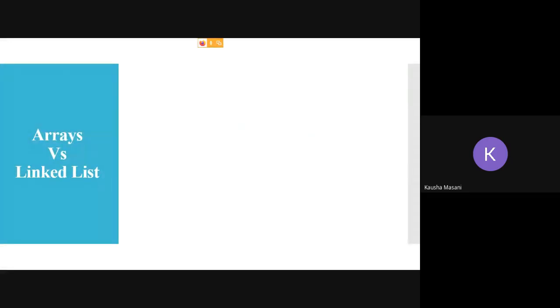Now, one of the most important topics, arrays versus your linked list. So what are the differences? Let's not go to the difference part, but let's see what are the strengths and what are the weaknesses. What are the strengths of arrays, what are the strengths of linked list, what are the weaknesses of arrays, and what are the weaknesses of linked list.